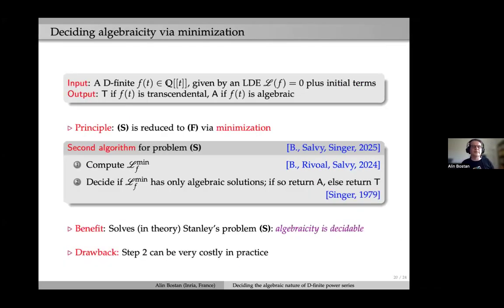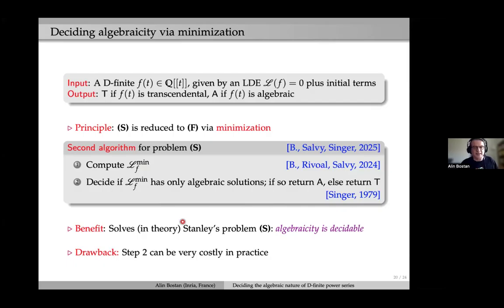Okay, so let me just tell you that there is a general way to reduce deciding algebraicity via this recent tool, minimization. So Stanley's problem is reduced to Fuchs's problem via minimization in this way. So that's the second algorithm for Stanley's problem. First, compute LF-min instead of LAlg, and then decide if LF-min has only algebraic solutions. This you can do in a theoretical way using Singer's algorithm from '79. So that's a complete algorithm. If LF-min has only algebraic solutions, then you return that F is algebraic. If not, you return F is transcendental by the previous fact, basically.